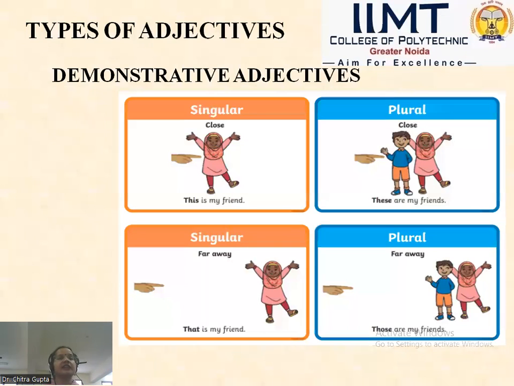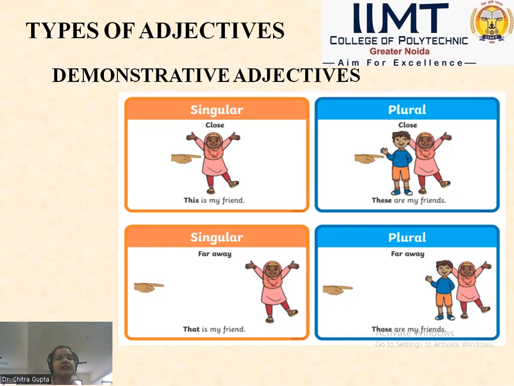Hope you will understand in a more clear manner by looking at this example. See, for a singular person or thing, we always use "this". For a plural person or thing, we always use "these". "This" is used in the context of closeness, and "these" is also used in the context of closeness, but in the plural sense. This is for singular and these are for the plural.